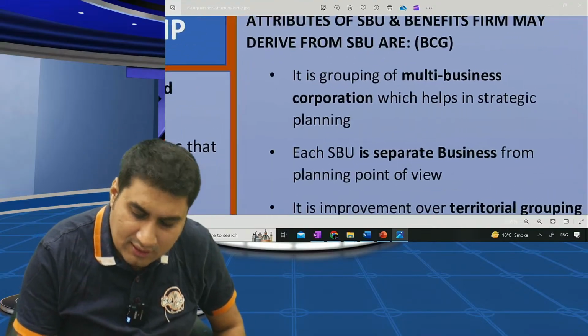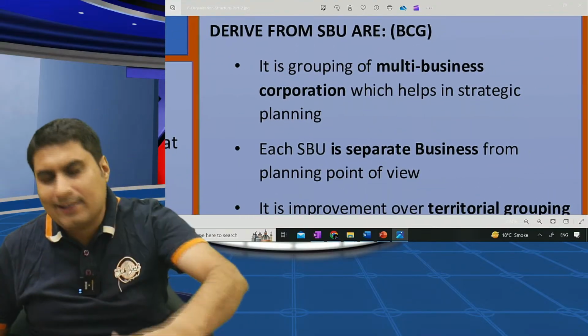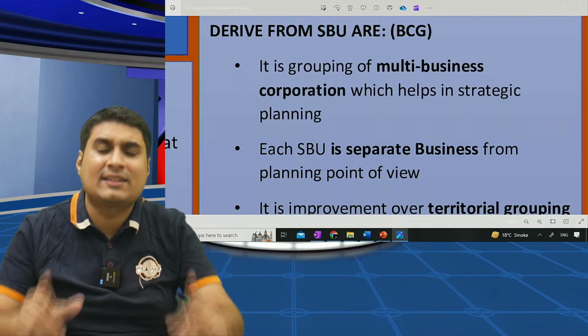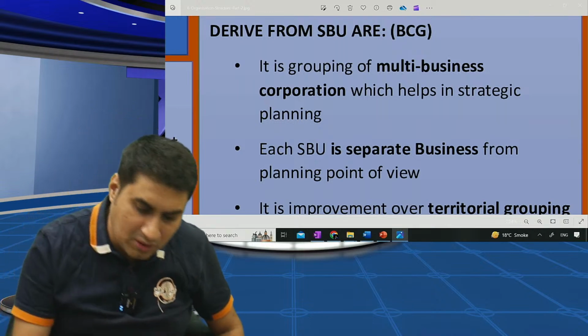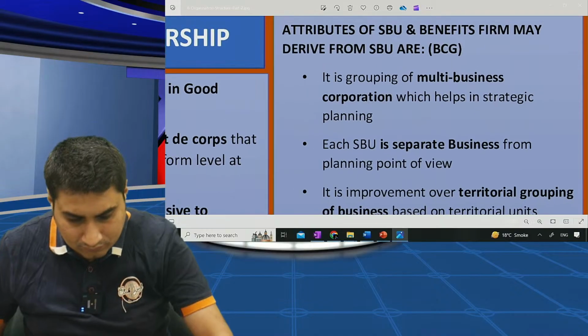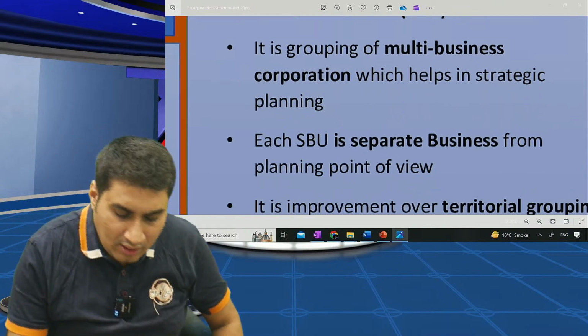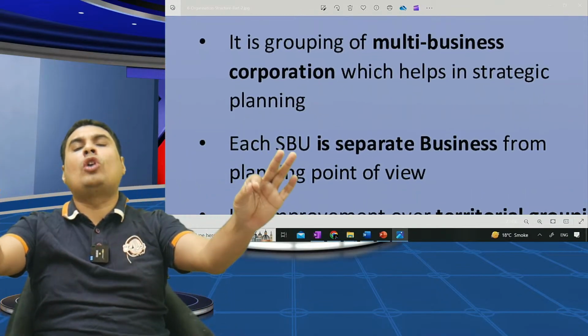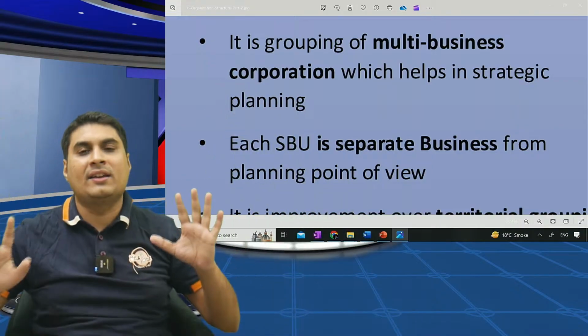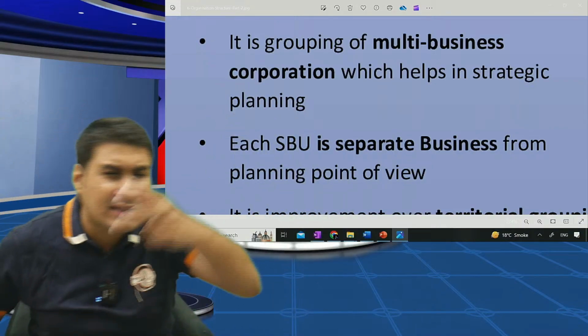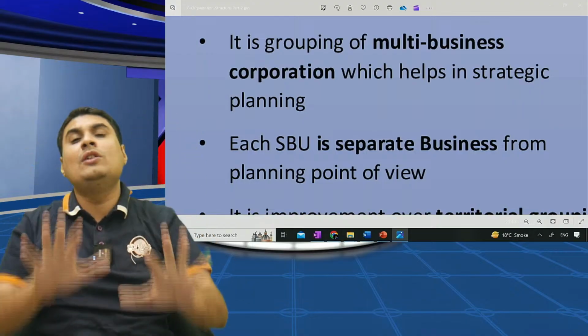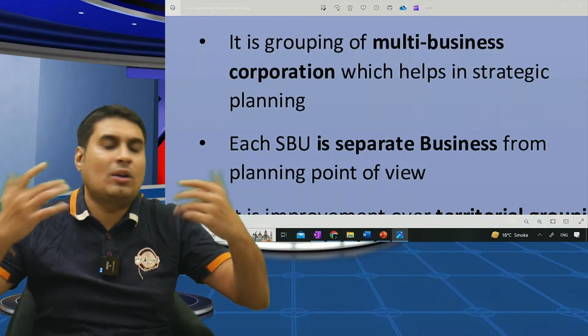We have to learn this. What are the attributes, the characteristics of the benefit? If they ask in the exam in structure, there's only one SBU. Okay, start. Two points are there. It is grouping of a multi-business corporation which helps in strategic planning. Each SBU is a separate business from planning. See, all points will look similar, so don't tell me, sir, all points are similar.